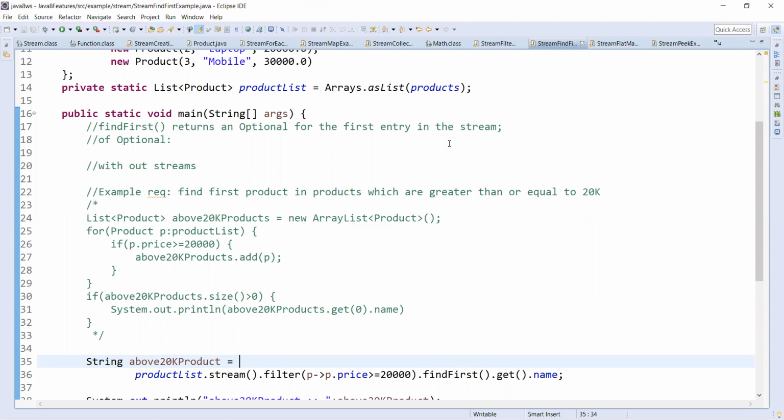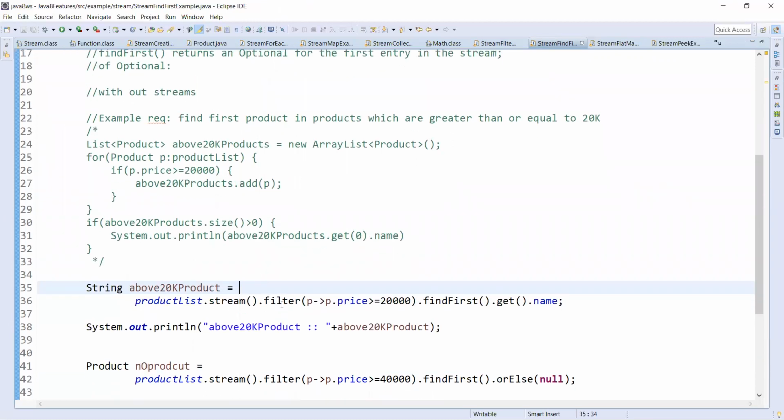So when we call findFirst on the stream, it will get the first element of the stream as an Optional. When I say Optional, Optional is another class in which we have some methods. From the Optional we can get the element. It will be used on the filters.